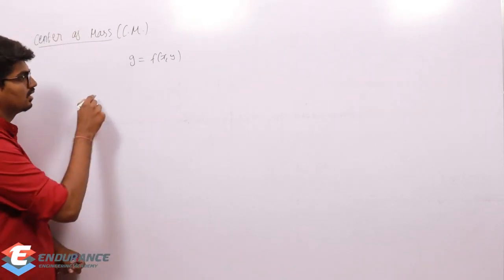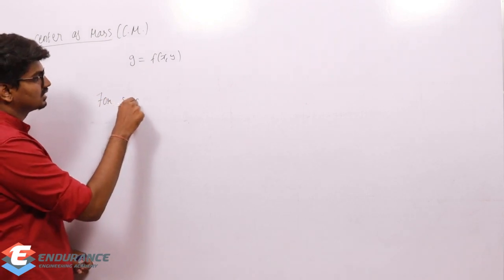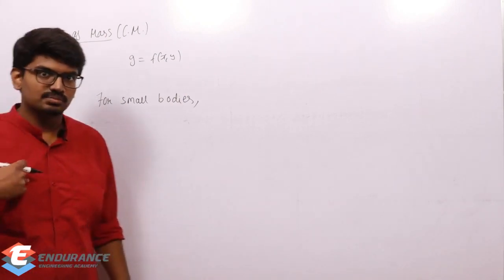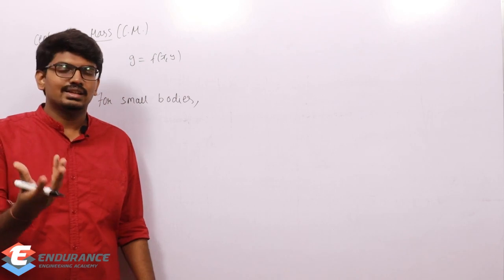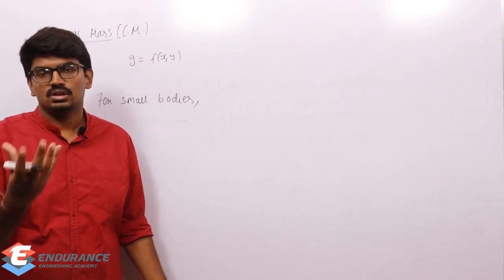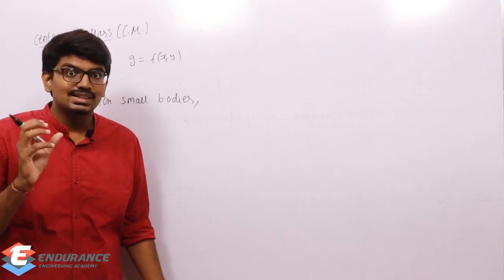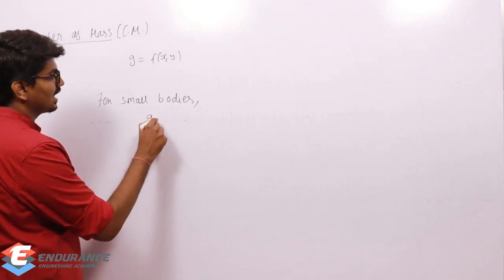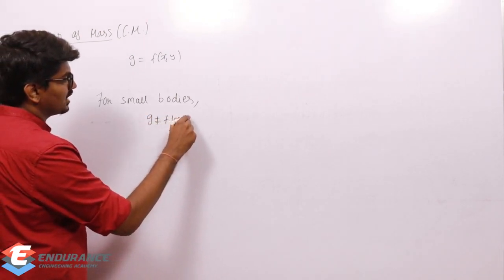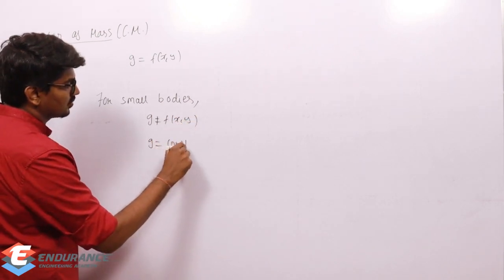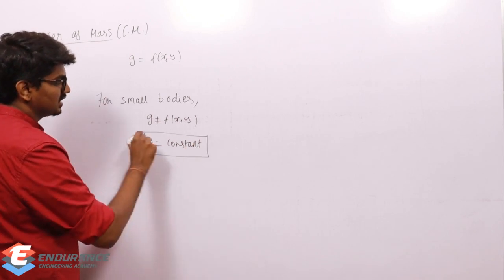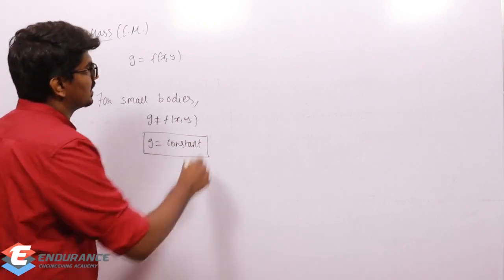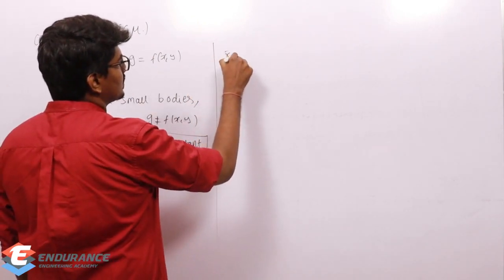But for small bodies, generally small bodies are what we are dealing with. If you compare with Earth, the car, the house or beams or whatever you are dealing with are small bodies only. For those small bodies, acceleration due to gravity is not a function of x and y; it is generally constant, and the variation is very small, so we can treat it as a constant. If it is constant, what will happen? Let us see what happens to center of gravity first.